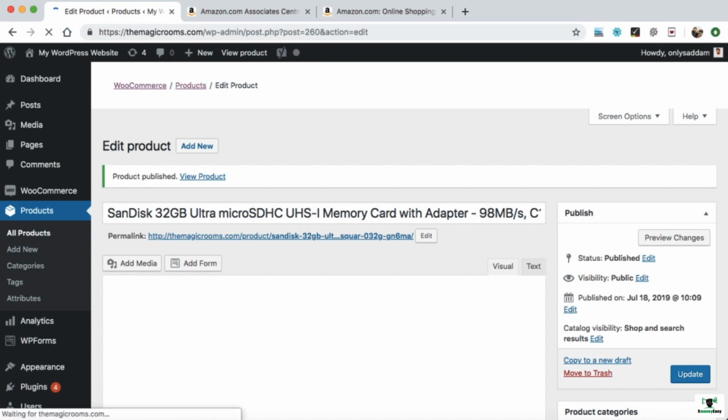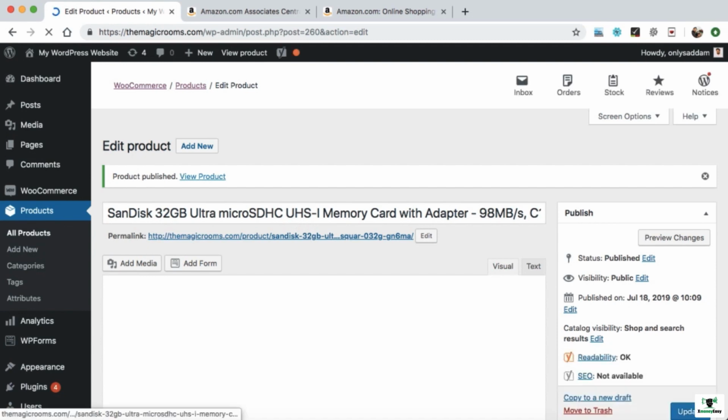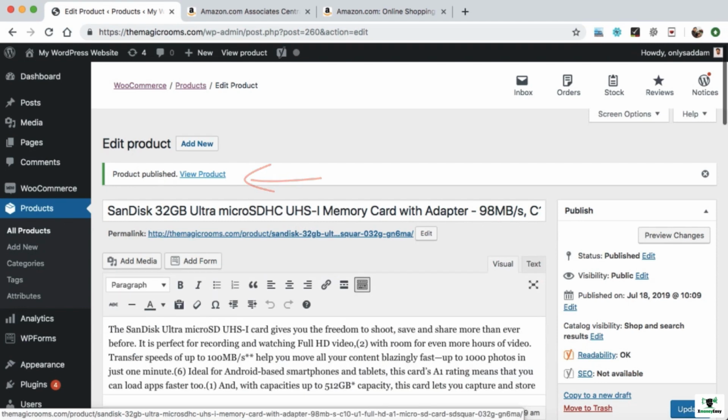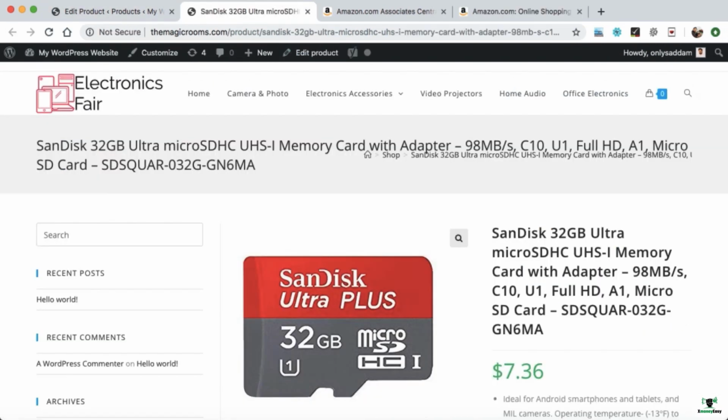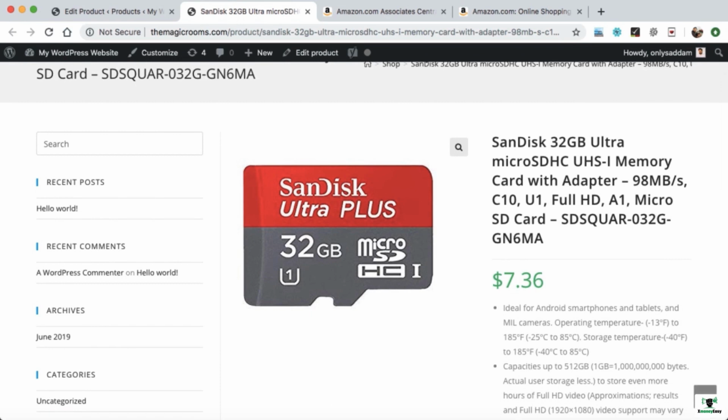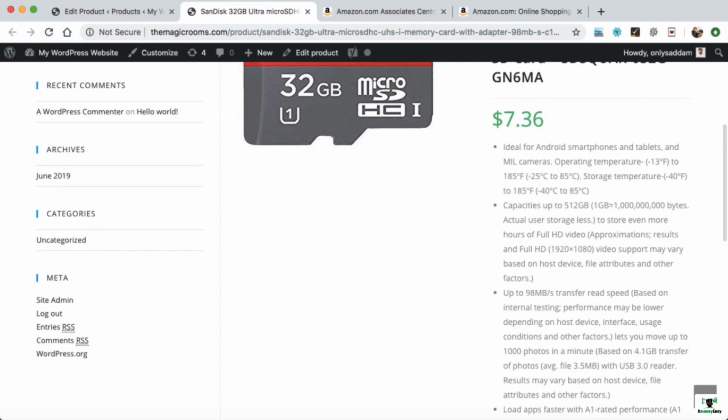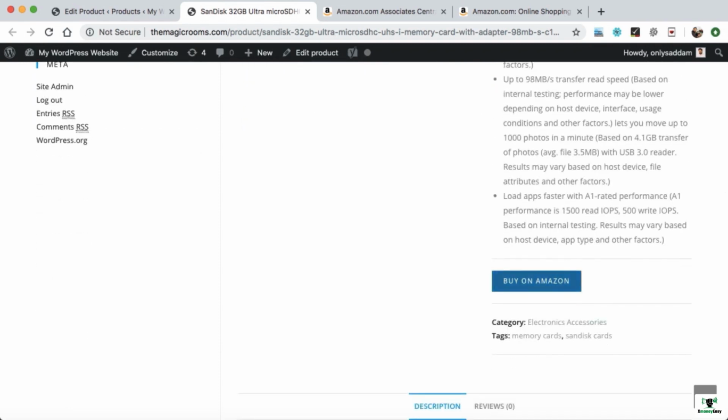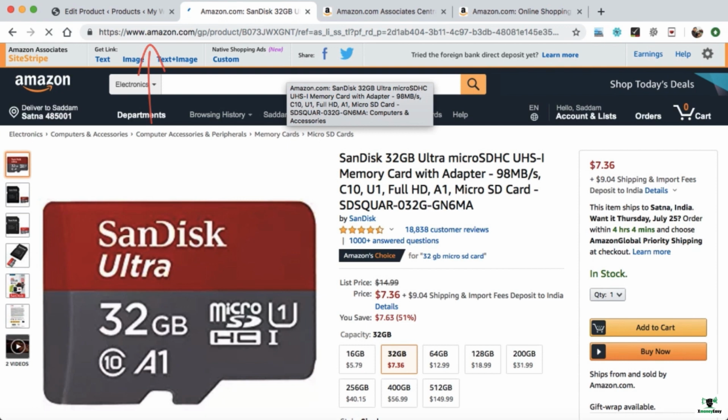Now let's check out this product on the front page. I'm just going to click on view product and we are opening it in a new tab. Here we go. We can see this product appears over here. That's the product image, the product name, price, product short description, and the buy on Amazon button. Once someone clicks on this button, he or she will be redirected to the Amazon product page. If you notice over here, the Amazon page has been opened.